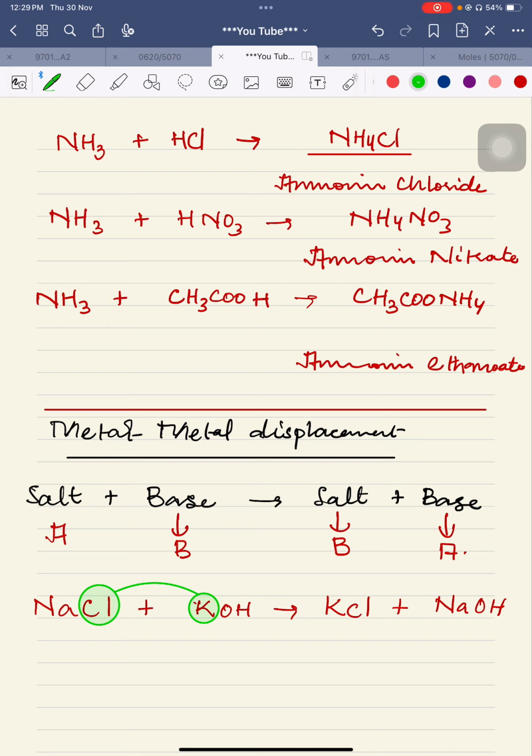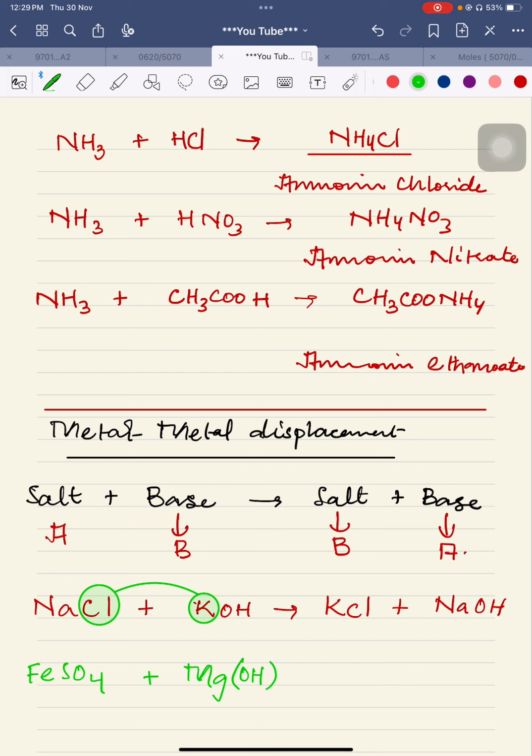Let's take another example. It is now, for example, FeSO4, and we take a base, magnesium hydroxide. Hydroxide has a charge of -1, whereas magnesium has a charge of +2.